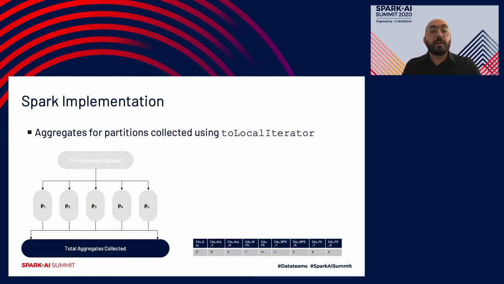And now I have all these total aggregates collected, and I have my parameters that I can plug into the formula and calculate the score for every attribute and for every anonymization level. And we use Spark's toLocalIterator function in order to collect these aggregates to one single row.